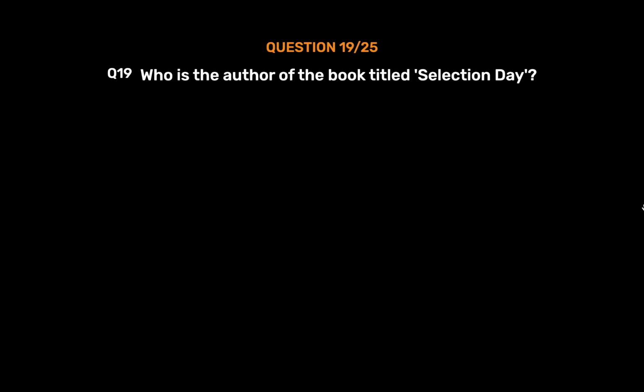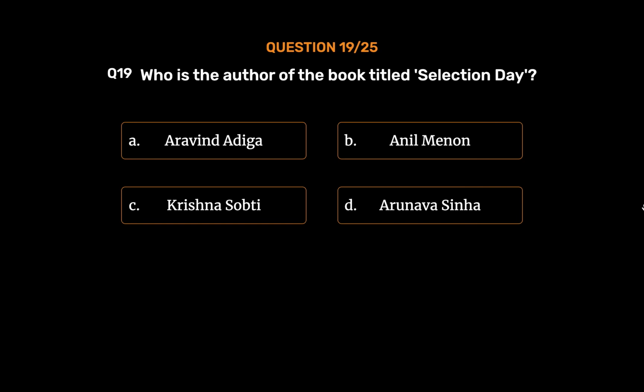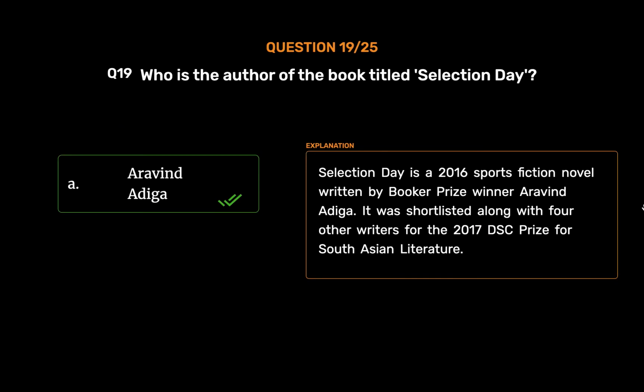Question number 19. Who is the author of the book titled Selection Day? Option A. Arvind Adiga. Option B. Anil Menon. Option C. Krishna Sobati. Option D. Arnava Sinha. The correct answer is option A. Arvind Adiga. Selection Day is a 2016 sports fiction novel written by Booker Prize winner Arvind Adiga. It was shortlisted along with 4 other writers for the 2017 DSC Prize for South Asian Literature.